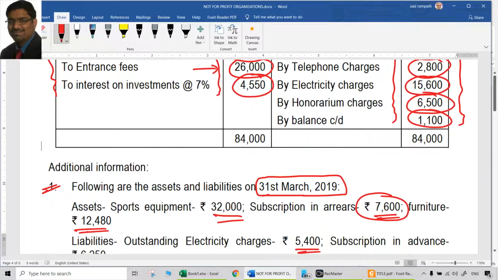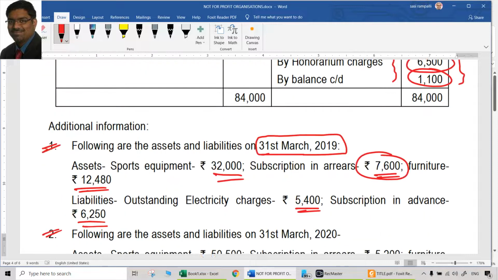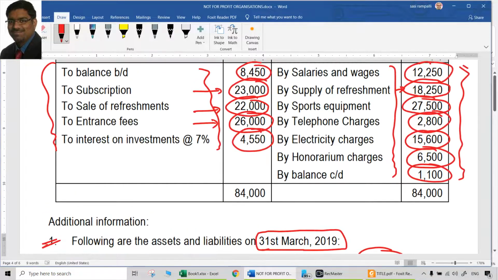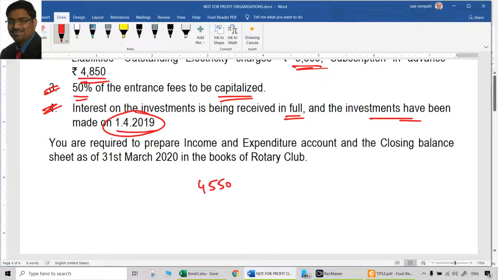See, now what we can do is we can find out how much is this amount of investments. So 4,550 is the interest that is received, okay, which is related to 7%. So how much is the amount of investments? That we don't know. That can be found out. If 7% is representing 4,550, how much will be 100? So 4,550 into 100 by 7. That will be the original value of investments.